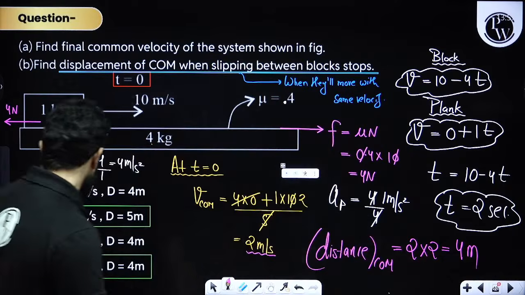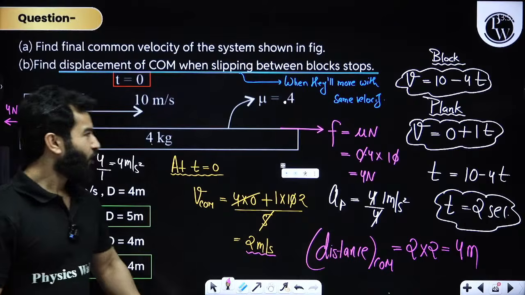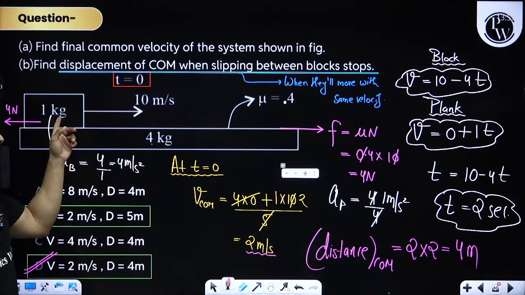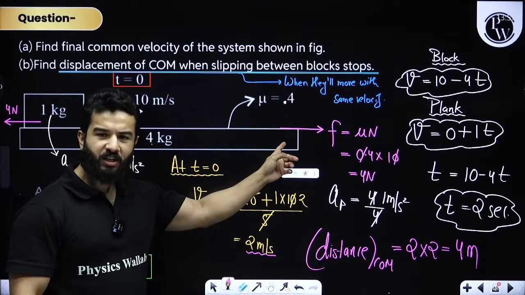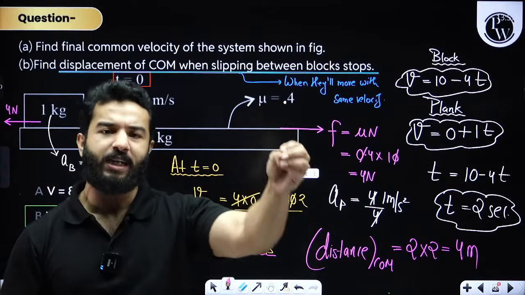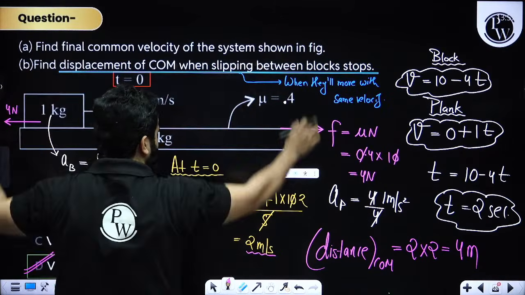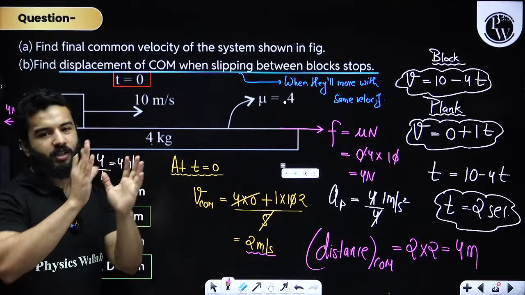So the answer is option D. Now you are going to say, sir, hold on a minute. You are talking about acceleration in this block, you are talking about acceleration in this plank, but when you are talking about distance, you are simply writing speed is equal to distance upon time. Why? Please remember that on the entire system, net force is 0.